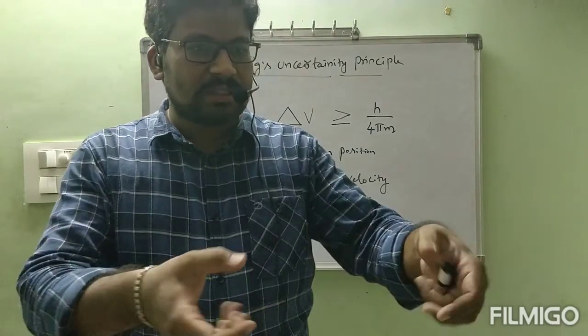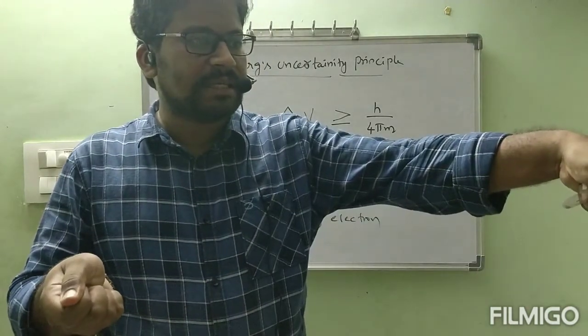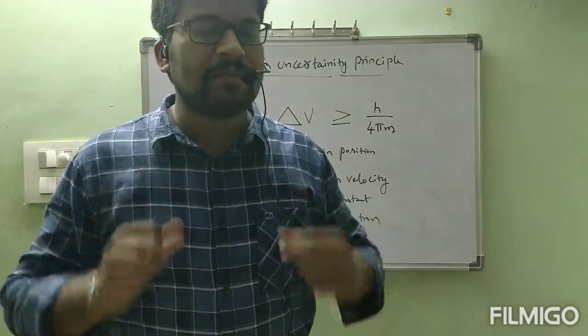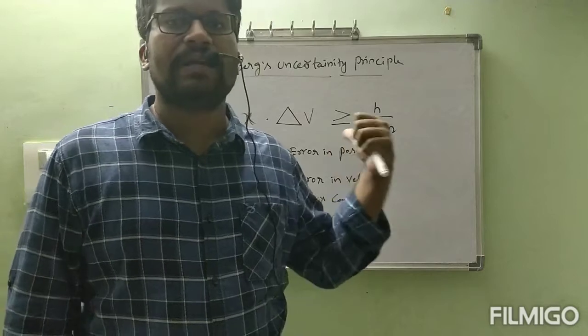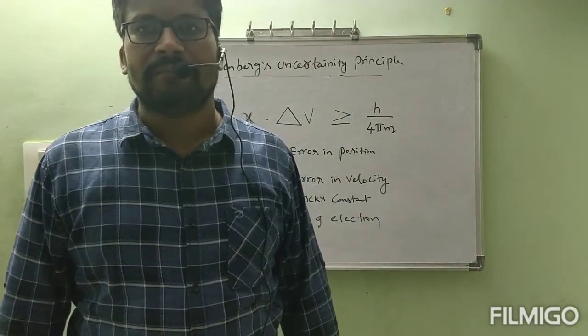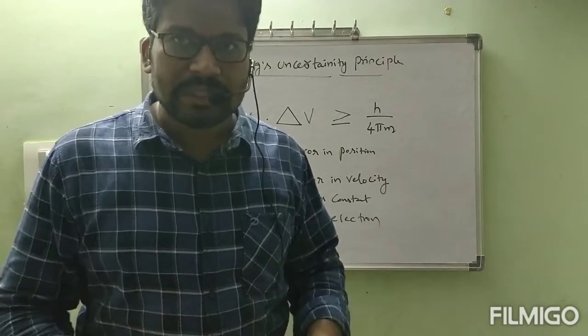Without a scale, we will just hold it like this and say that it is 5 feet. But will it be exactly 5 feet? No, we will get some error. Like this, here also we are going to get error at a time if we try to find the position and velocity of an electron. That is the meaning. Okay, I will continue this one.